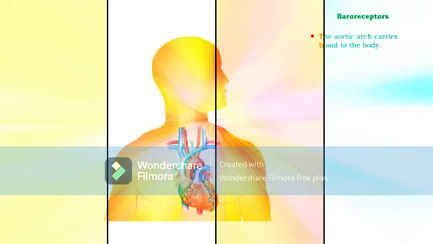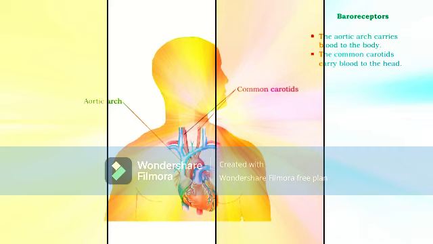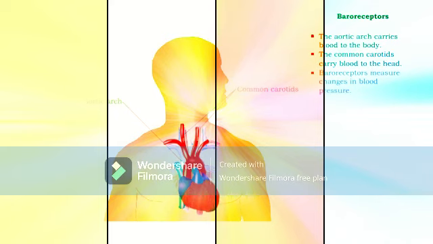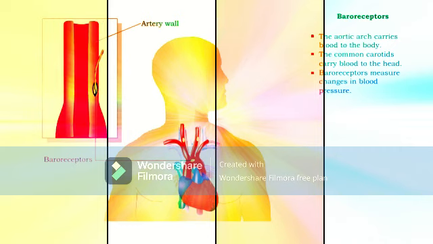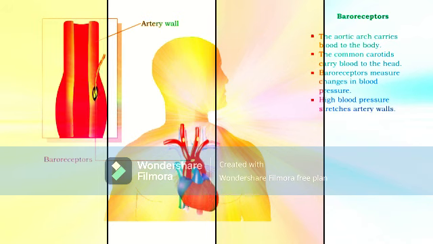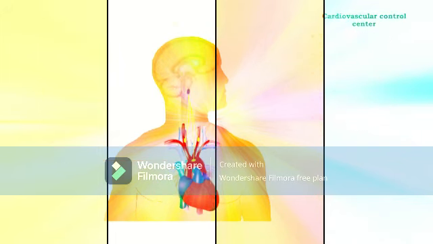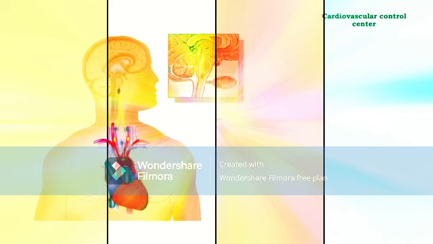The aortic arch and common carotids are arteries that supply blood to critical areas of the body. The aortic arch supplies the body, and the common carotids supply the head. Within these major arteries are structures called baroreceptors that measure blood pressure and send nerve impulses up to the brain. If pressure is high, the walls stretch. If pressure falls, the walls are less stretched. Baroreceptors send information to the cardiovascular center in the medulla oblongata in the brain.